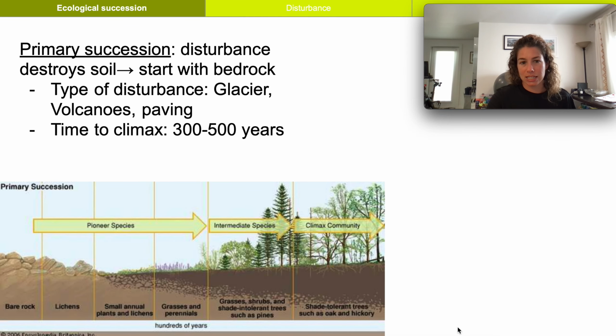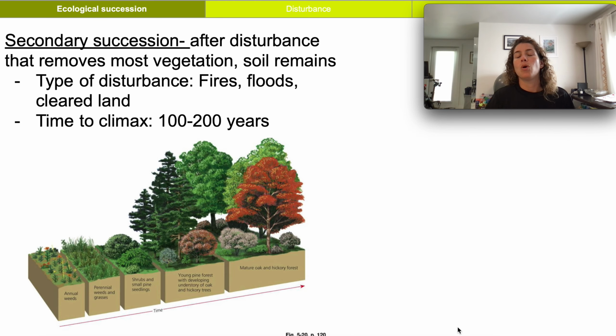In secondary succession, we don't disrupt the soil. We just clear the vegetation. So we don't have to deal with lichen and moss coming in and having to break down the soil. So it has a much shorter time frame. We're talking 100 to 200 years to climax community. And how we get secondary succession generally are fires, floods, maybe you clear land for pasture.